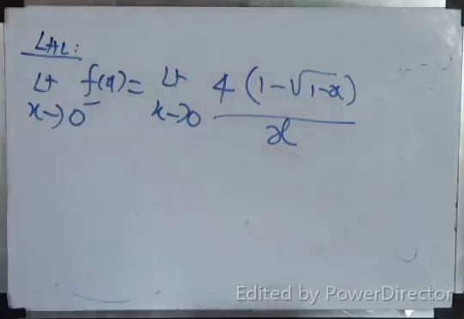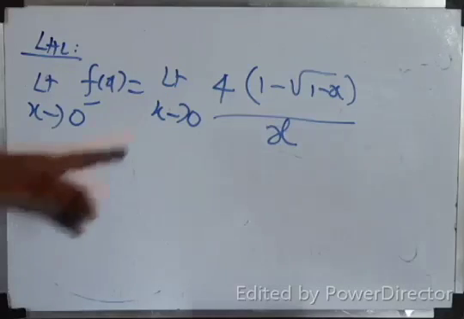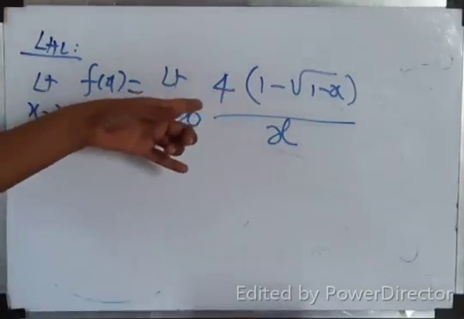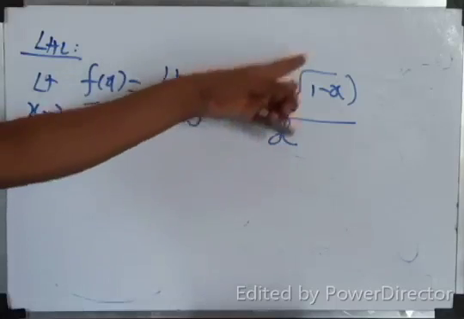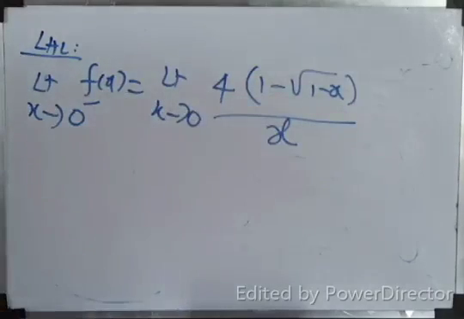Yes? Children, if you do direct substitution, you will get 0 by 0. Correct? Then you have to differentiate numerator separately, denominator separately, then find out the value. Okay? This is an easy method.